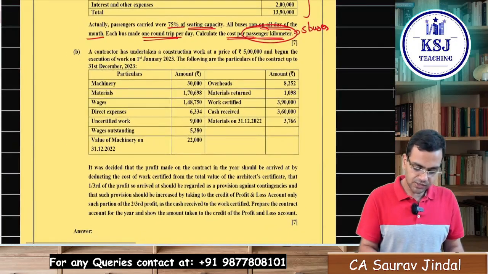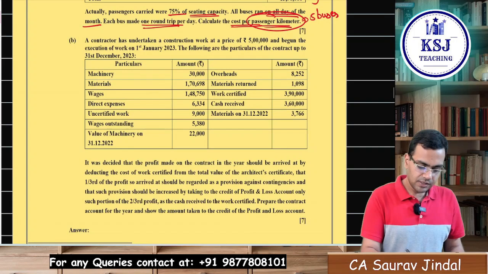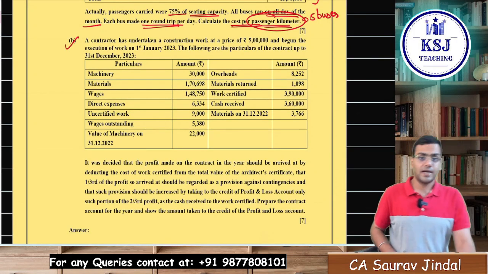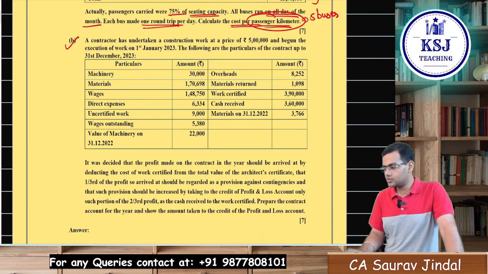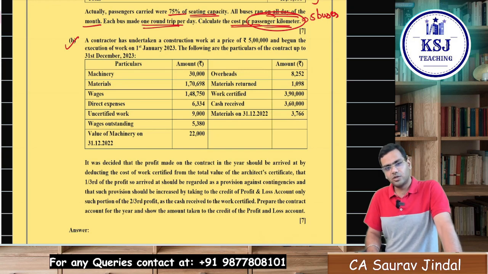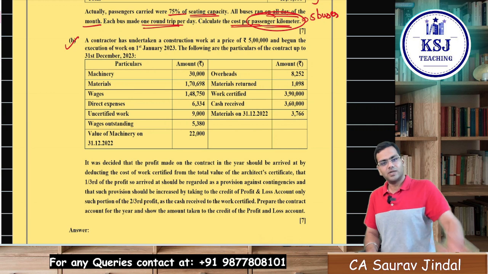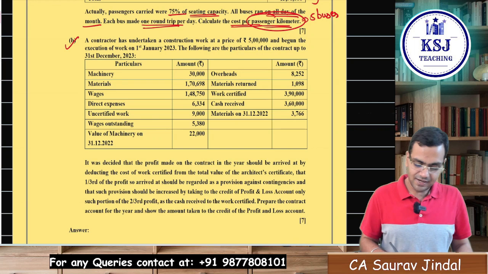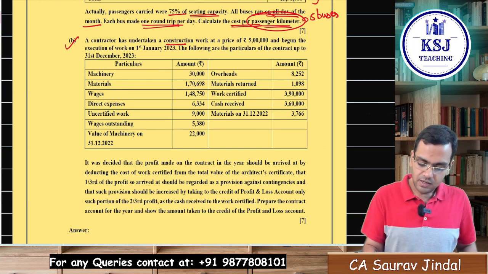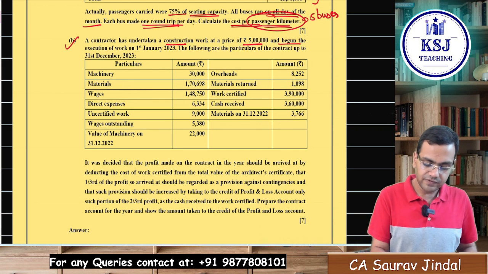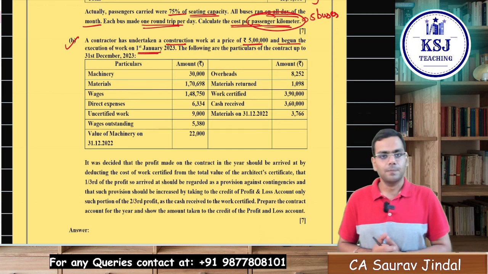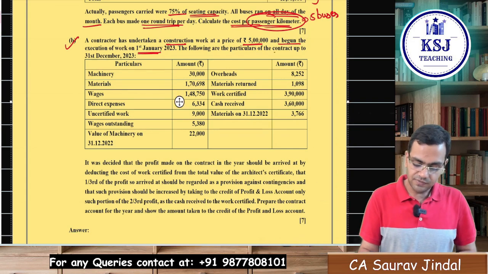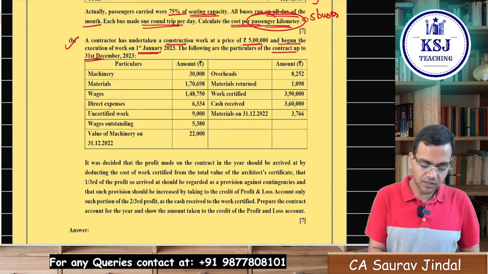A part is done. The second part is regarding the contract costing. Now for the CA students, the contract costing is already deleted from the syllabus, but it should have been there anyhow. CMA students are ahead of it, that's good. A contractor has undertaken a construction work at a price of rupees 5 lakh and begun the execution on 1st of January 2023. The following are the particulars of the contract up to 31st of December 2023.